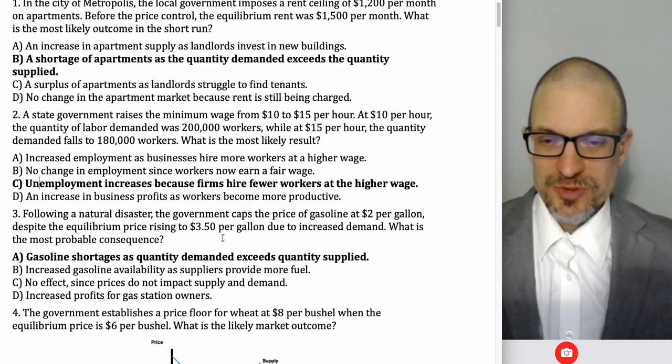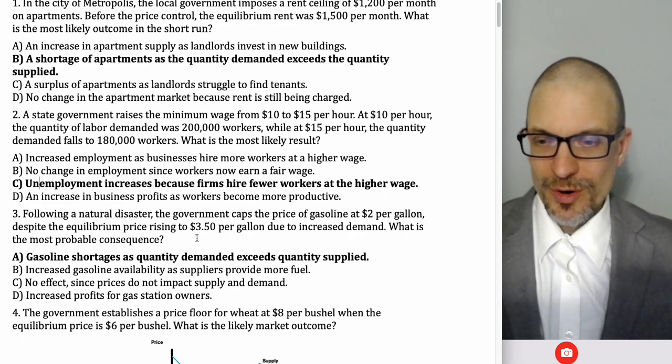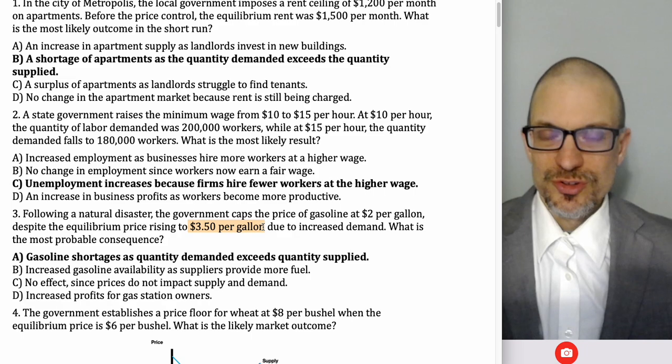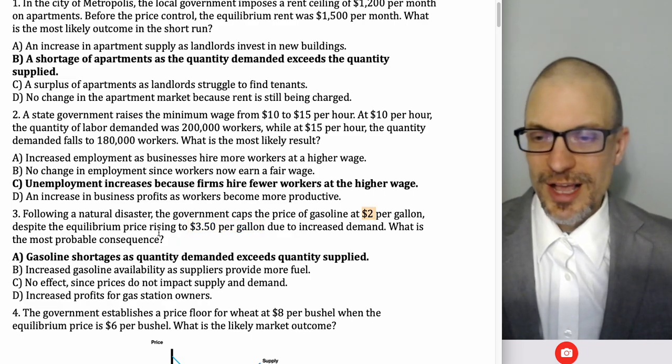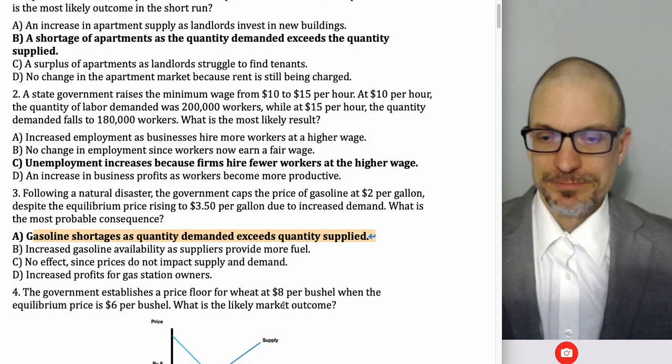Anyway, the best description here is, here we have this massive increase in demand, price has to stay lower, right? The equilibrium price actually is a lot higher because of this massive rightward shift in demand, but the price is fixed at $2. That's going to give us a shortage. Quantity demanded exceeds quantity supplied.